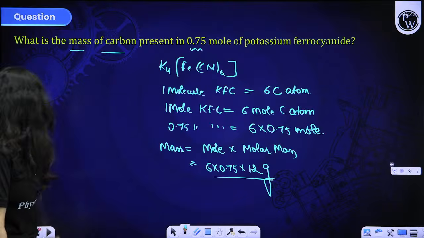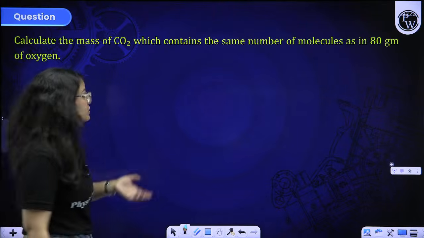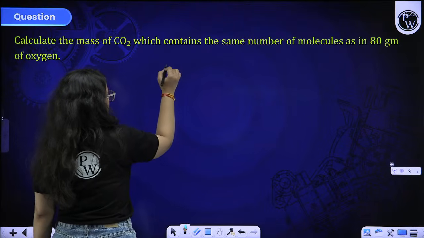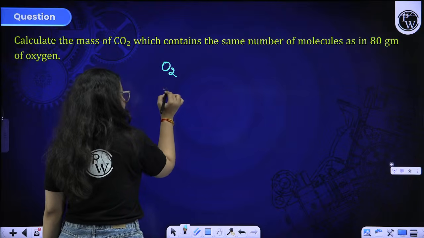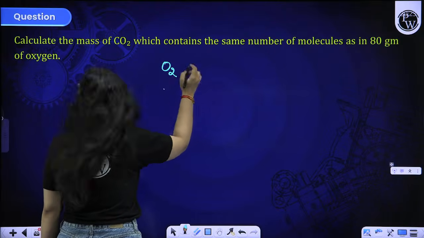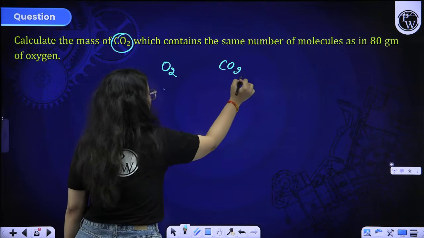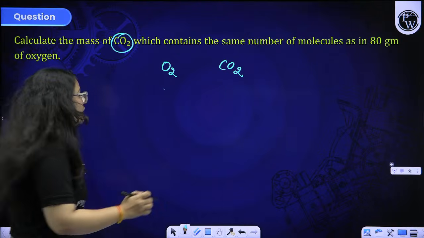Moving on to the next question. Calculate the mass of CO2 which contains the same number of molecules as in 80 gram of oxygen. Beta, oxygen given to you is 80 gram. So the molecules are the same. We have to calculate the mass of CO2 whose molecules are the same only, beta. So molecule